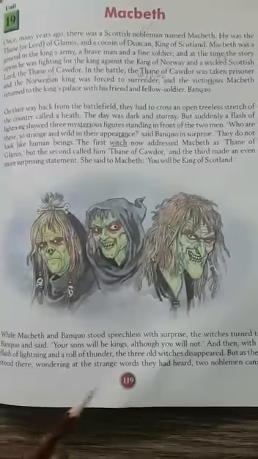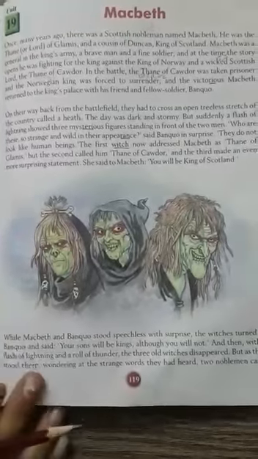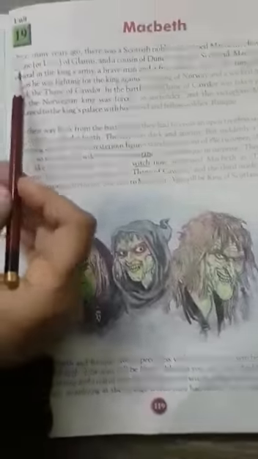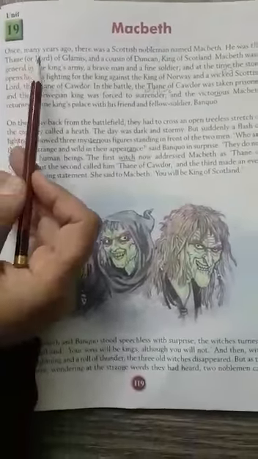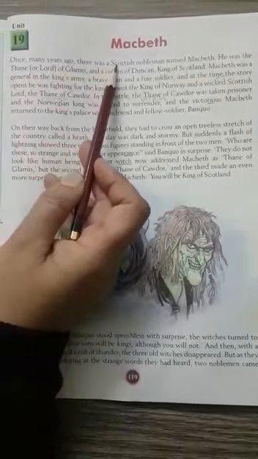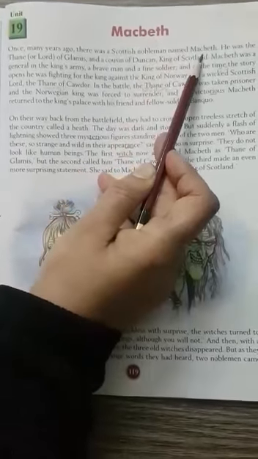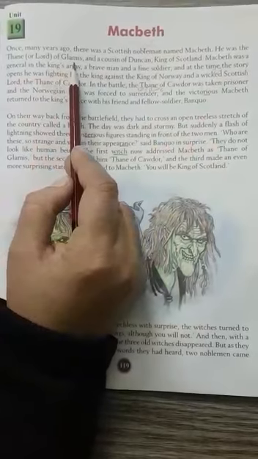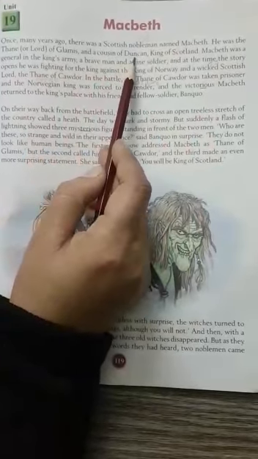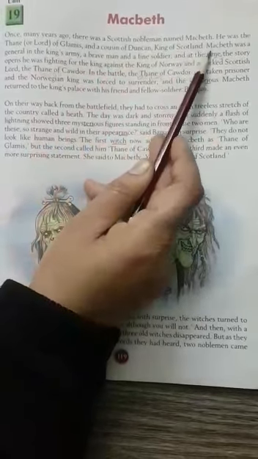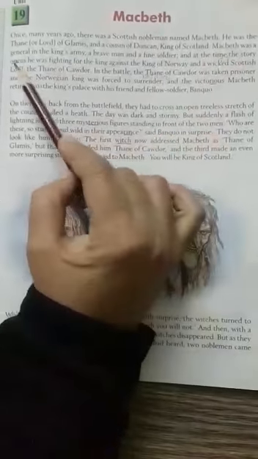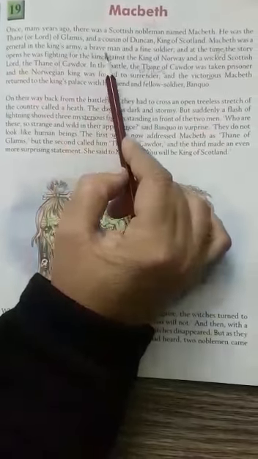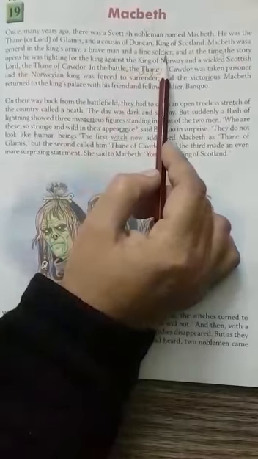And this is on page number 119. We will start reading this unit. Paragraph number 1. Once many years ago, there was a Scottish nobleman named Macbeth. He was the Thane or Lord of Glamis and a cousin of Duncan, King of Scotland. Macbeth was a general in the king's army, a brave man and a fine soldier.